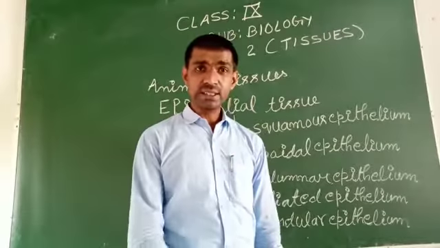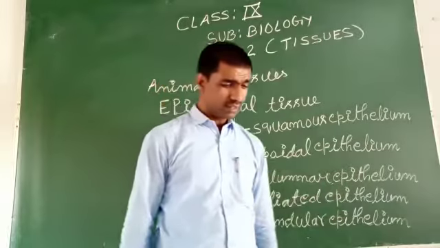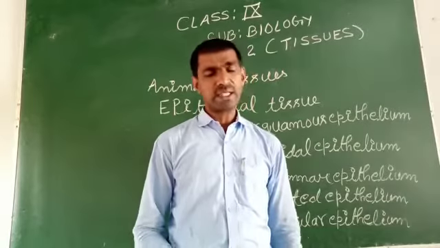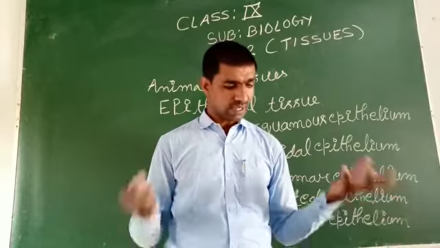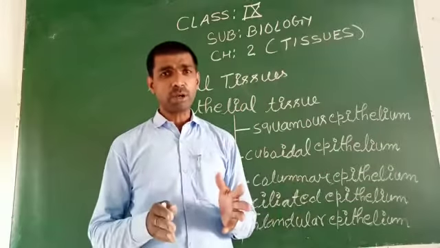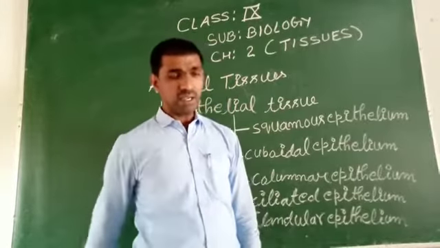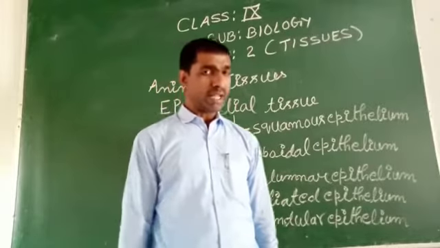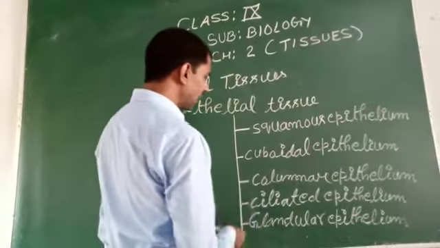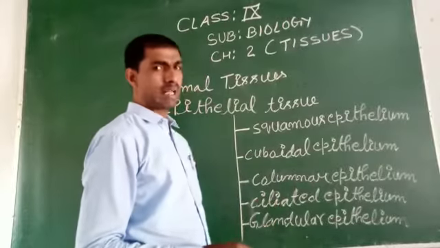Epithelial tissue is permeable in nature, and it regulates the exchange of materials between different body parts and the internal environment also. So depending upon the number of cell layers, the shape and the function of the cell, the epithelial tissue can be grouped into squamous epithelium, cuboidal epithelium, columnar epithelium, ciliated epithelium, and glandular epithelium.